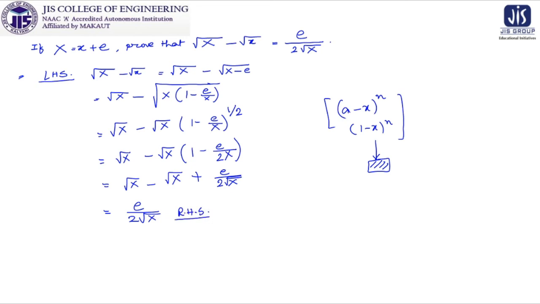These are the calculational point of view. I just want to mention that if I write capital X is equal to small x plus e, and if you assume e is your error and small x is your approximate value, then capital X is nothing but your true value, and you are finding out the difference of the root over between the true value and the approximate value, and it is going to be the error by 2 into root over of true value.